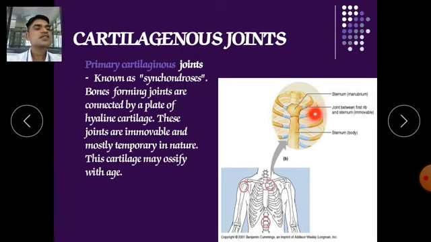Here you can see the sternum, where the manubrium part is connected with the ribs. So it is a joint between the rib and the sternum. It is an immovable joint. Again, with the sternum and our ribs, here is a joint. That blue colored part is a joint, and that joint is called a synchondrosis.